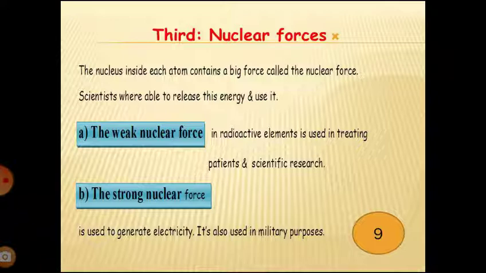First, if this force is weak, they call it the weak nuclear force, which is used in treating patients and in scientific research. If this force is strong, they call it the strong nuclear force. It is used to generate electricity and also for military purposes.